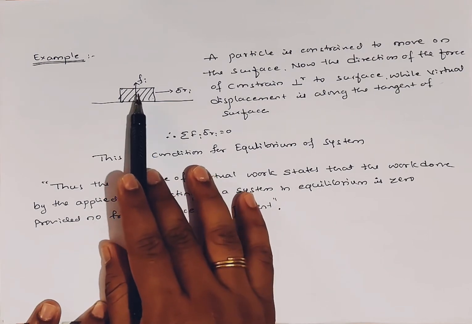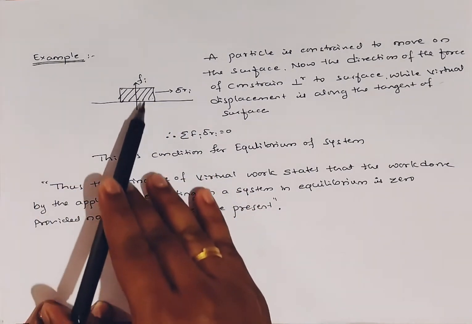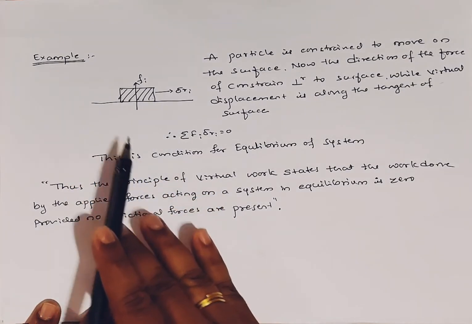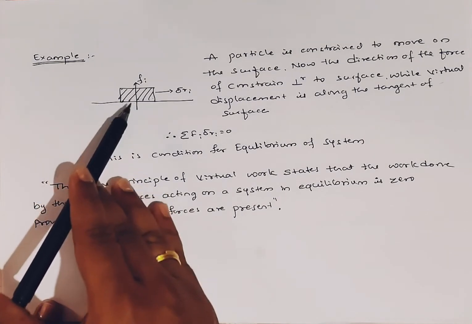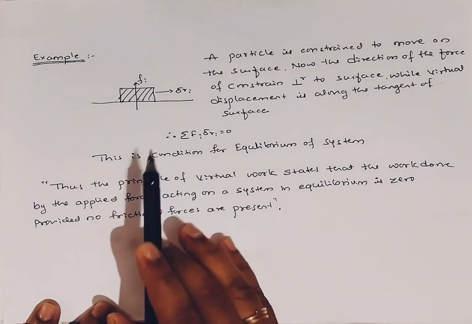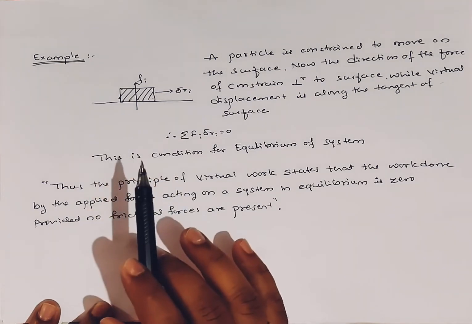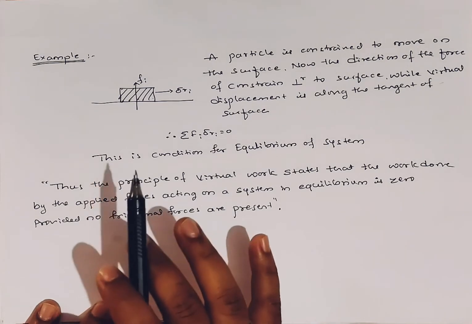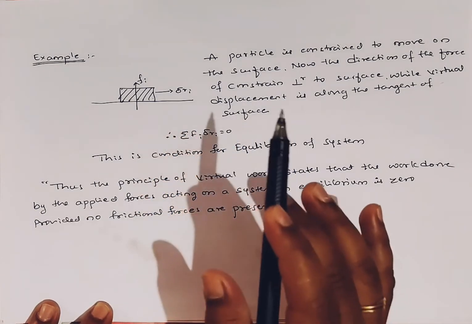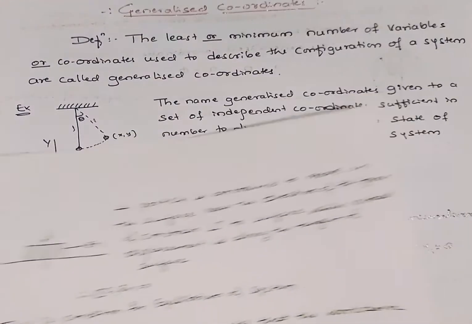Work done by the applied force acting on the system in equilibrium is 0. Then we have to call it the principle of virtual work, which does not involve any frictional force. Means the frictional forces are absent in this condition. Okay, this is all about the principle of virtual displacement and the principle of virtual work, right?